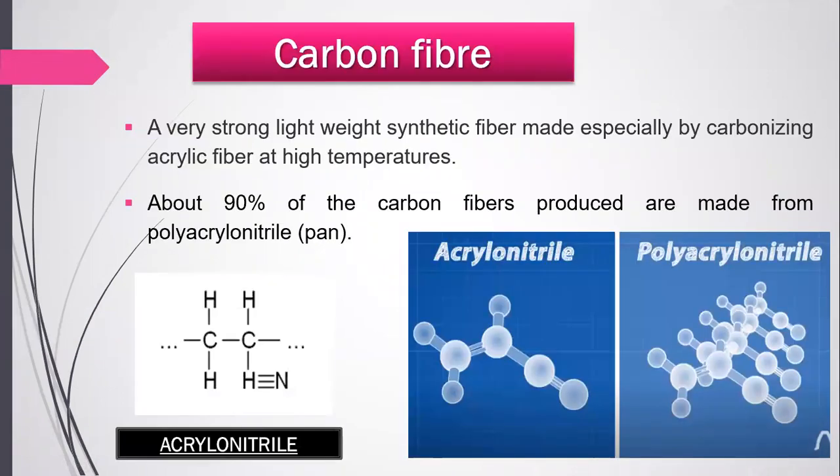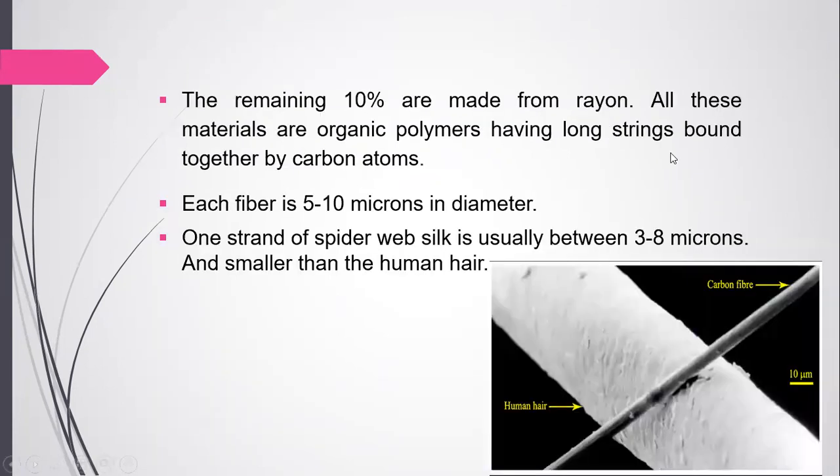First of all, what is carbon fiber? Carbon fiber is a very strong, lightweight synthetic fiber made especially by carbonizing acrylic fiber at high temperature. About 90% of carbon fiber produced is made from polyacrylonitrile, also known as PAN in short. PAN is the polymer of acrylonitrile. This is the 3D view of acrylonitrile and polyacrylonitrile. And the remaining 10% are made from rayon.